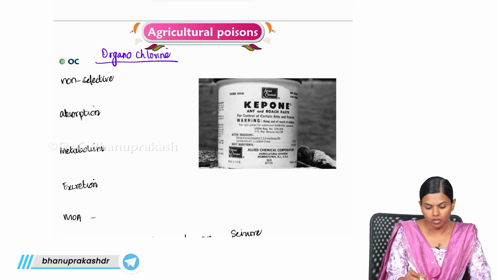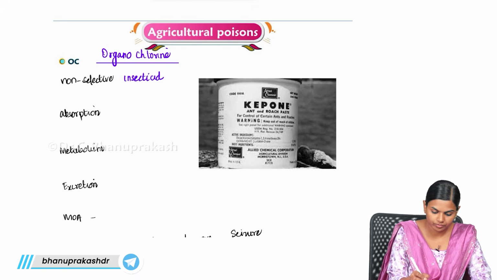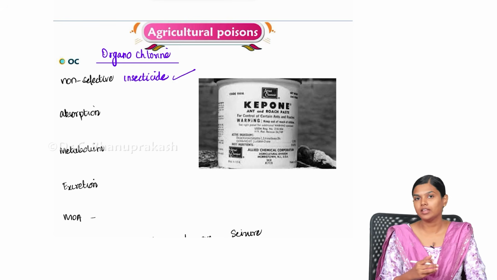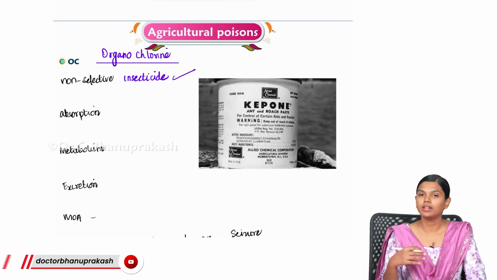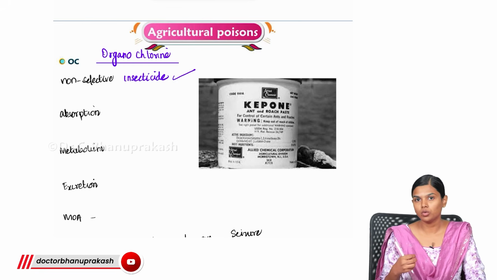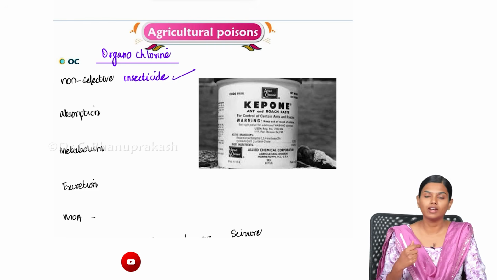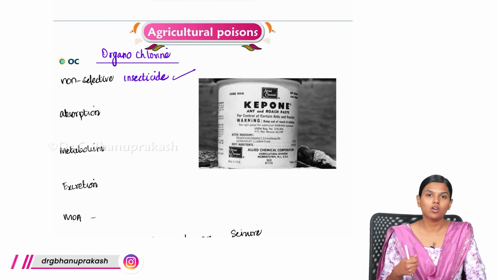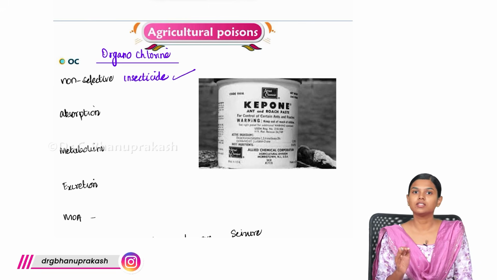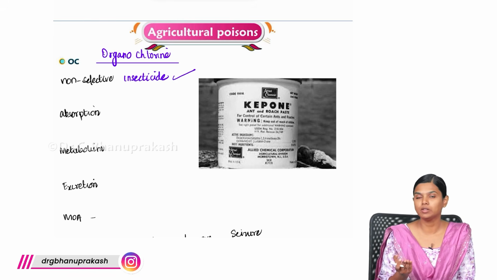So this organochlorine, this is a non-selective insecticide. What happened was that this insecticide was introduced and used to kill all the insects, and it was very, very famous. Everybody was using it, but later on they came to know that it is very toxic to the ground, and it has a lot of toxicity when left in the food also. So it has a lot of residues, and because of that there is a lot of toxicity happening to people also, and it was killing all the insects that are doing us good also.